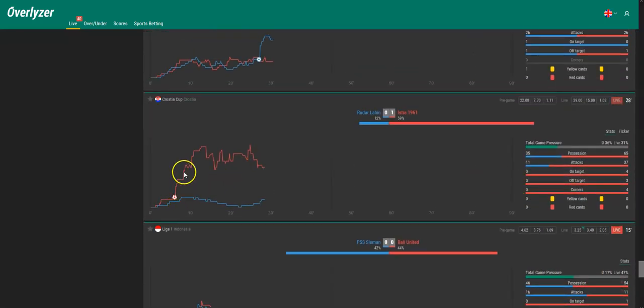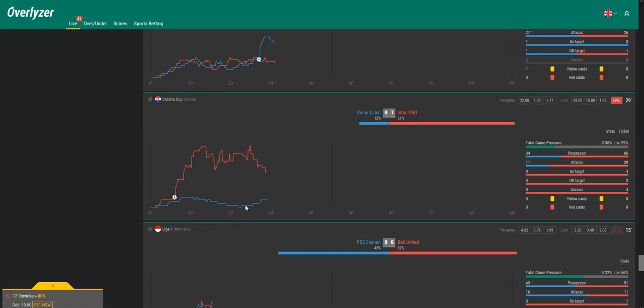Since then they are clearly the better team, and Rudar Labin is inactive, not coming out so much. They started 11 attacks, but that's quite little in comparison to the 37 attacks by Istra. Istra already had 4 shots on target, 3 off target, 4 corner kicks, and 66% possession, which is also very high.